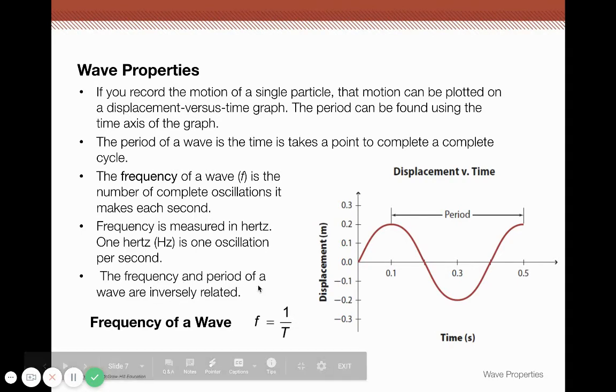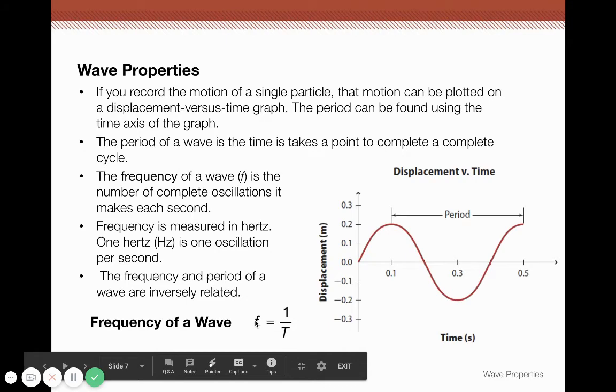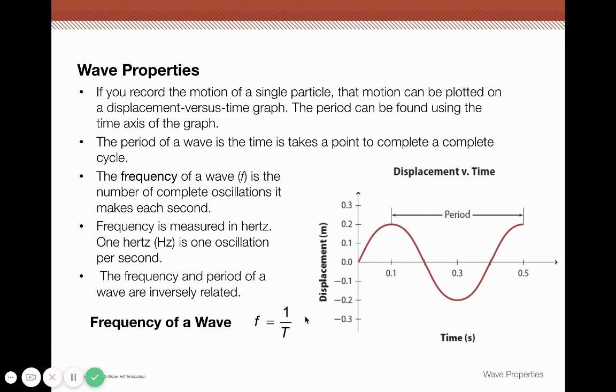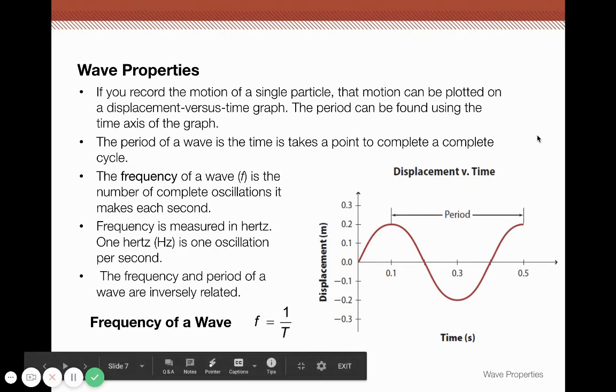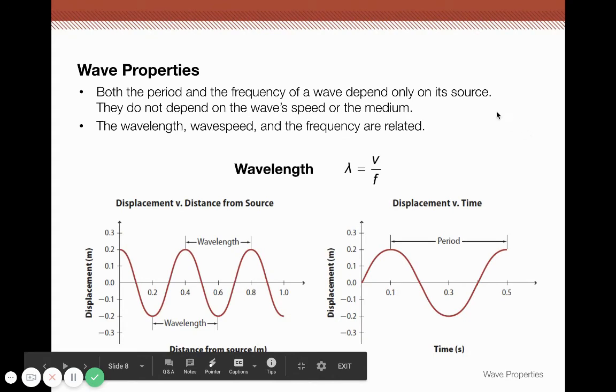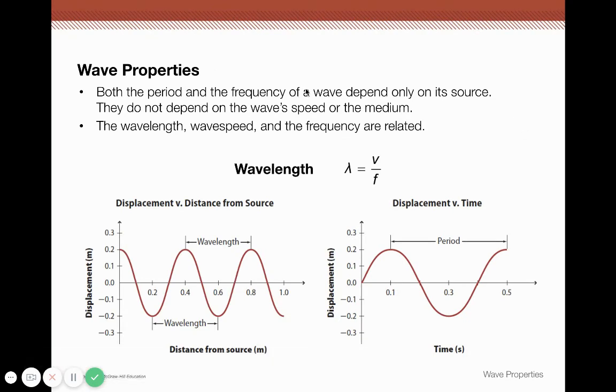The frequency and period of a wave are inversely related. So you can calculate the frequency if you know the period. The symbol for a period is capital T. You divide 1 by the period, you get frequency. If you know frequency, you can divide 1 by frequency and you can get the period. So they're inversely related. Both the period and the frequency of a wave depend only on its source. They don't depend on the wave's speed or the medium that it's in.